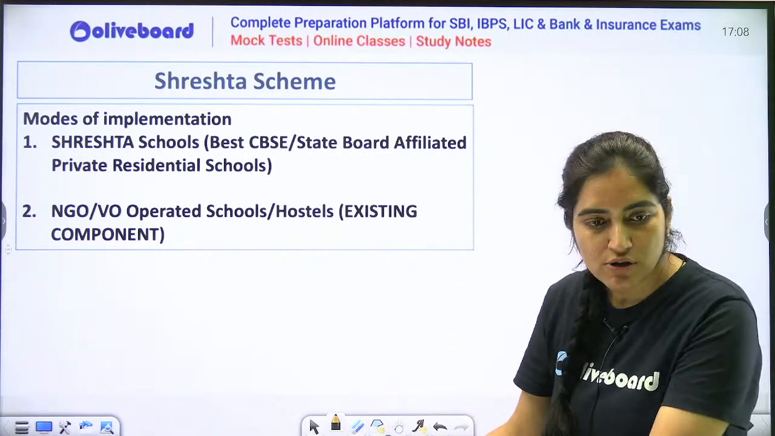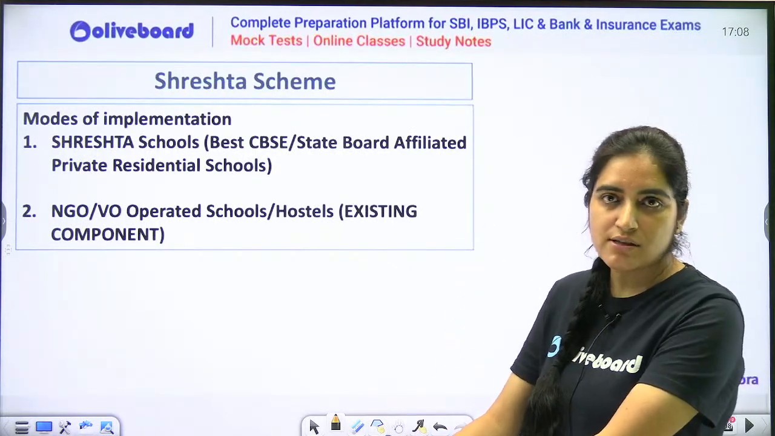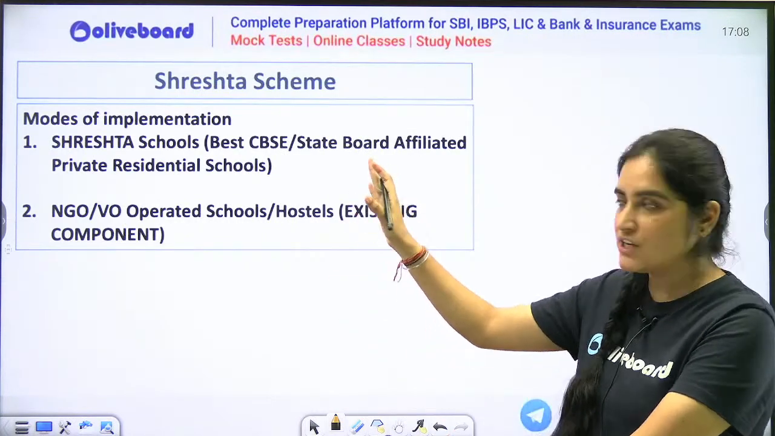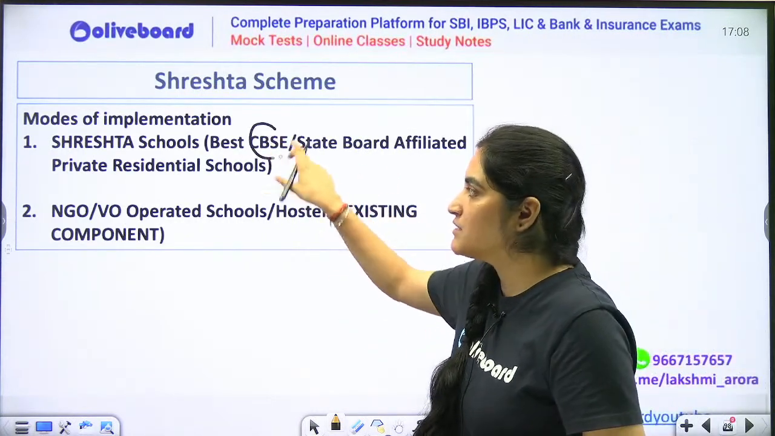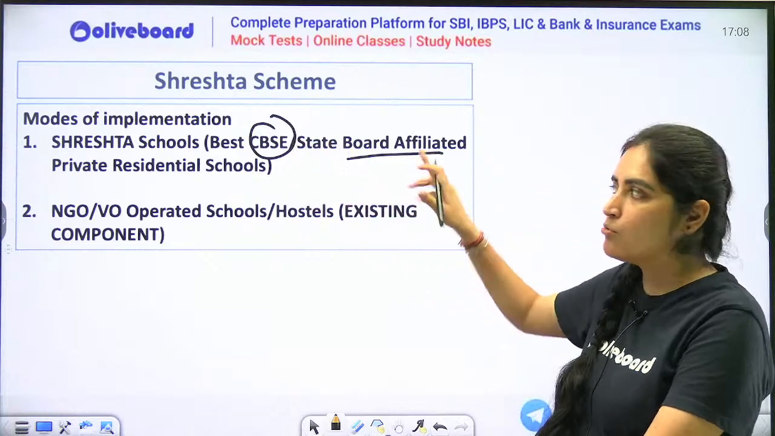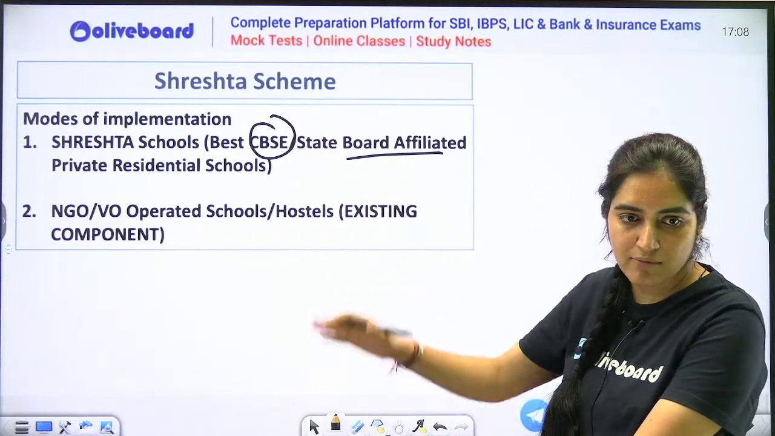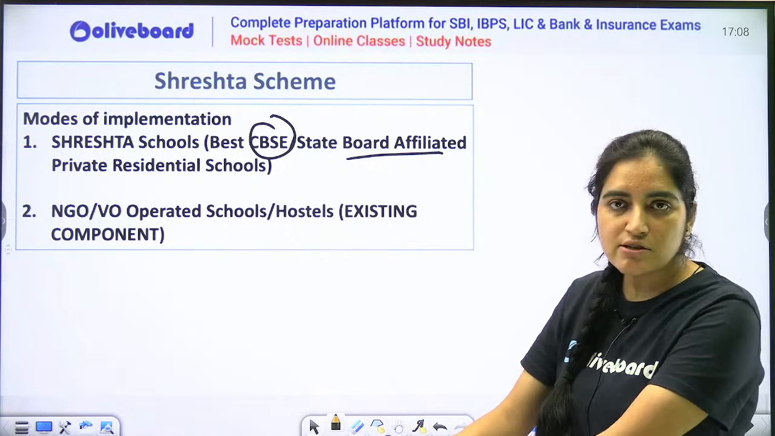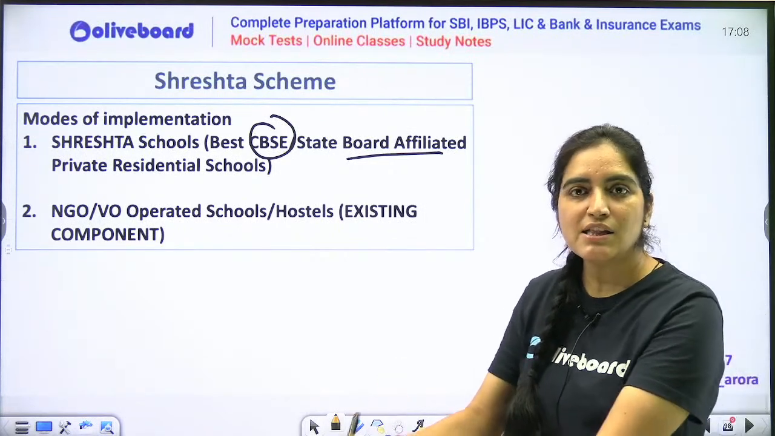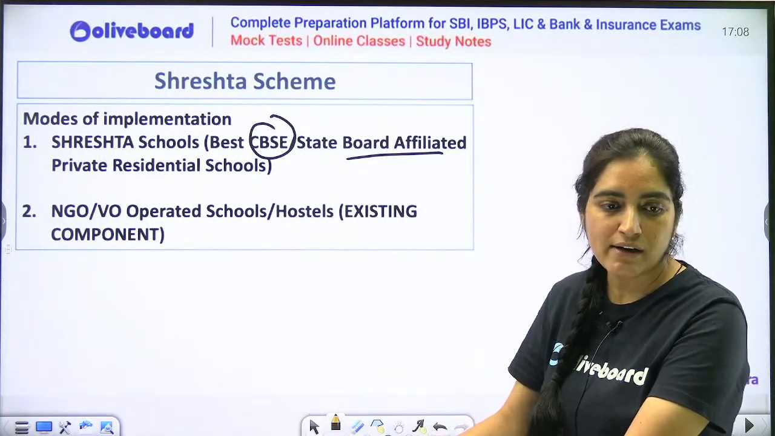Now, there are two modes of implementation. One mode is opening Shrestha schools specifically, which will be affiliated to CBSE or to some state board. This will be by private mode only. Because if you will write the paper in English, then what is the use of me speaking in Hindi now? How will you comprehend?